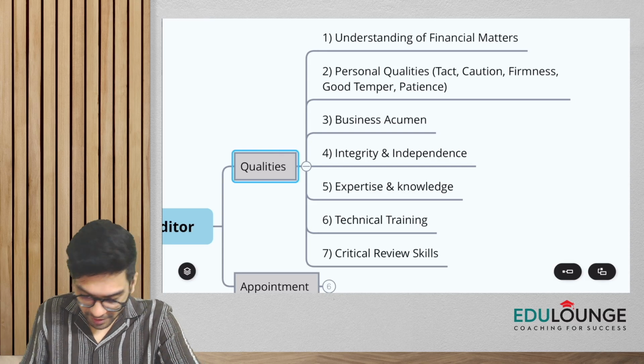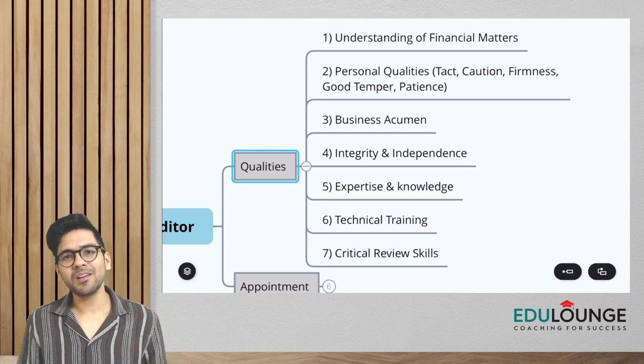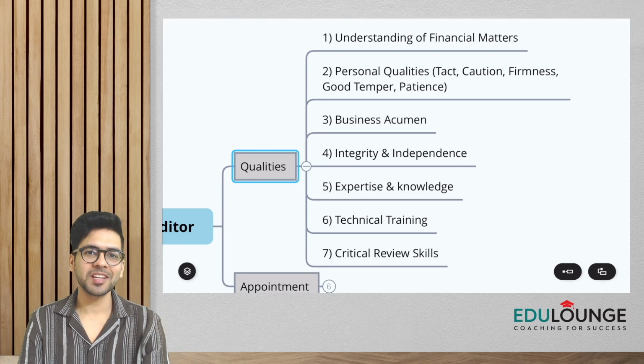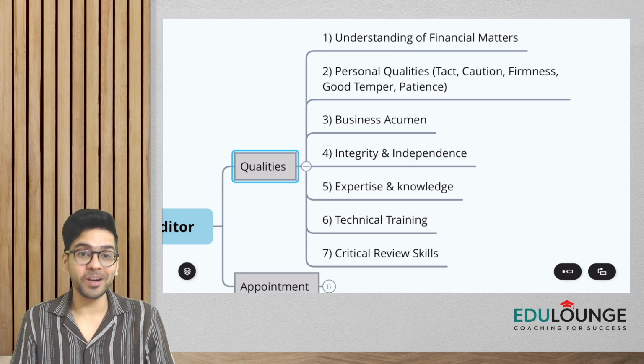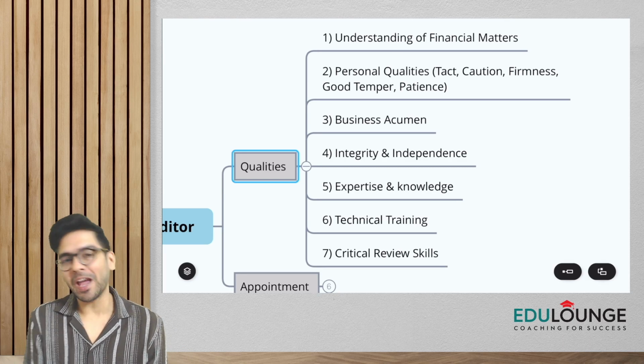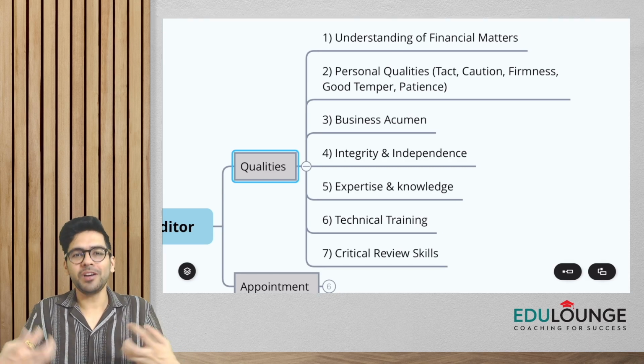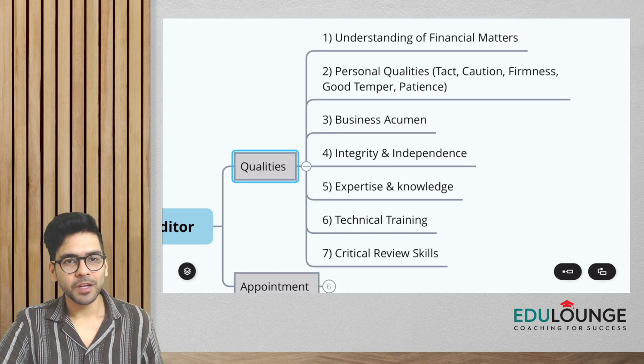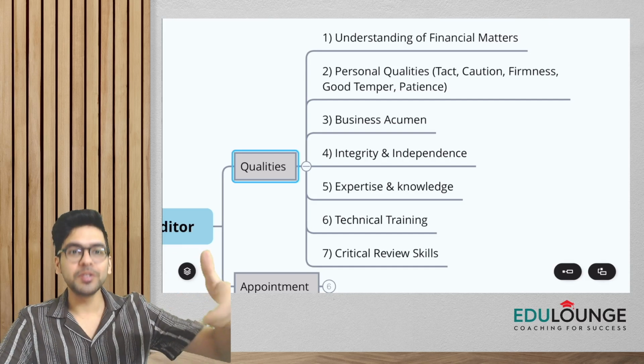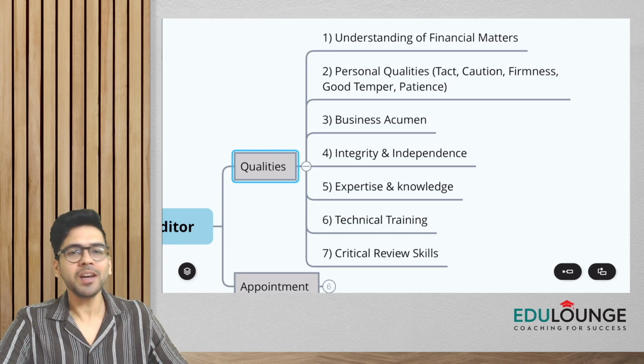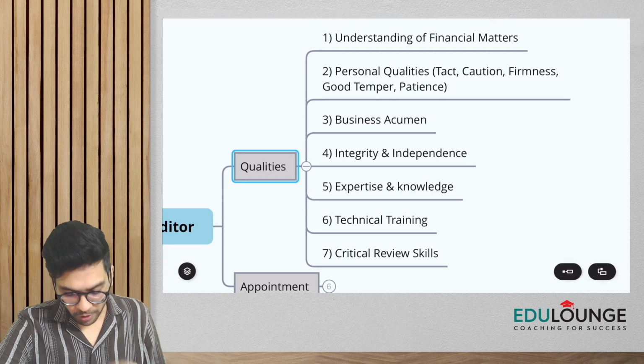Third is business acumen, guys. This is a good quality that an auditor should have. You need to understand how the business works. You need to have a good understanding of the business your client is doing, and accordingly you will be able to do a better audit.